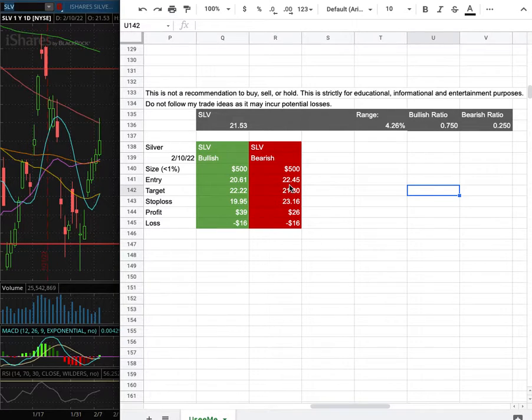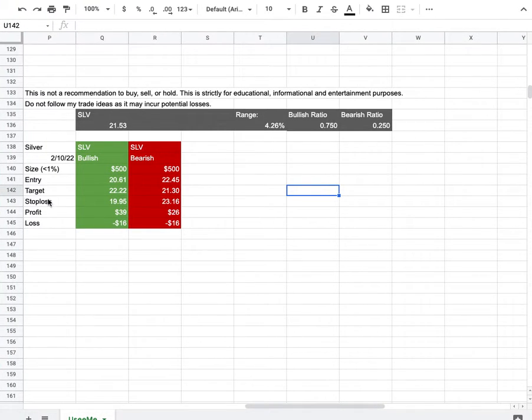However, if I were to open a short position, my entry is at $22.45, and that is this range here. My sell target is at $21.30, and my stop loss is at $23.16. So whichever entry price were to hit first, that will be my position of the week.